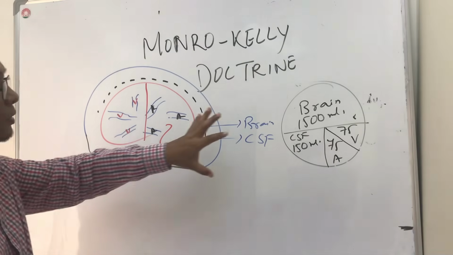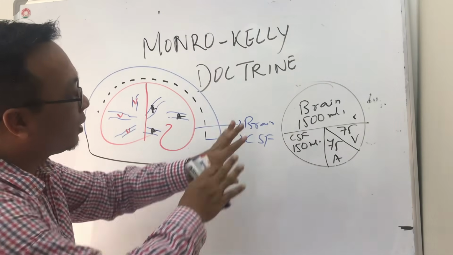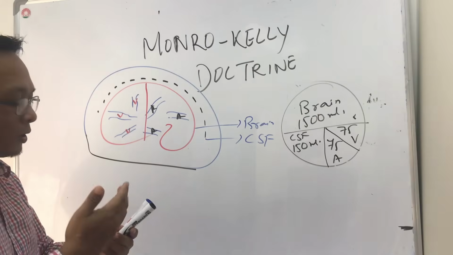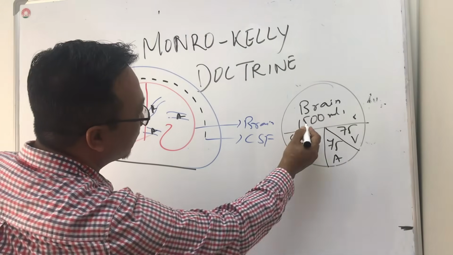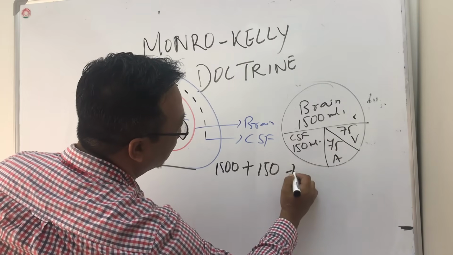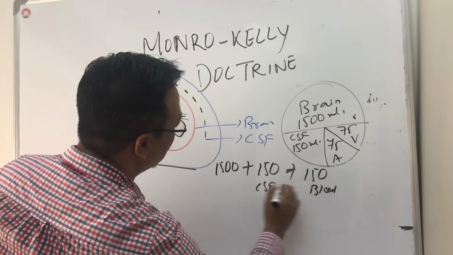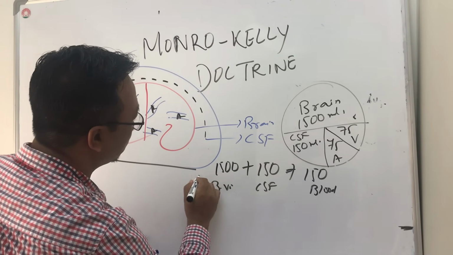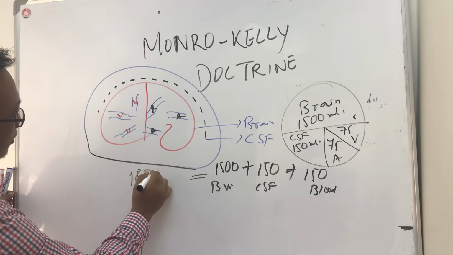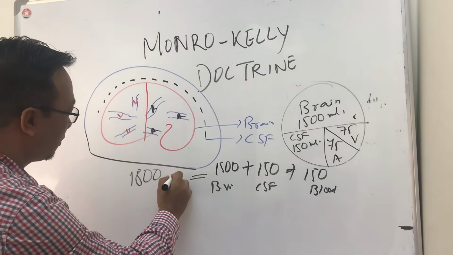Okay. So this is closed. We cannot accommodate; this is a fixed number. So what is the total volume inside the skull? 1500 plus 150 plus 150. This is CSF, this is blood, and this is brain volume. So how much is that? It's around 1800 ml.